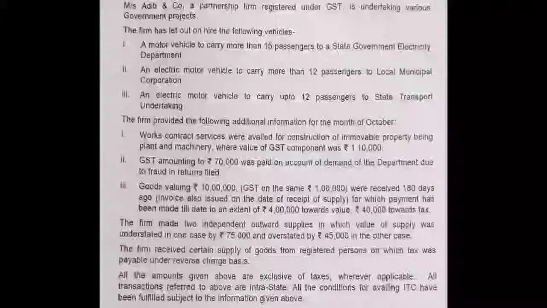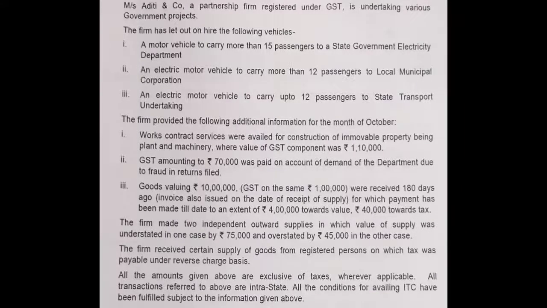The firm made 2 independent outward supplies in which the value of supply was understated in one case. First of all, we must understand, in case of understated and overstated: if it is understated, we have to give the debit note, and if it is overstated in the return, we have to give a credit note. The firm received a certain supply of goods from registered persons on which tax is payable under reverse charge basis. As already told, under reverse charge basis, the service receiver has to pay the tax.